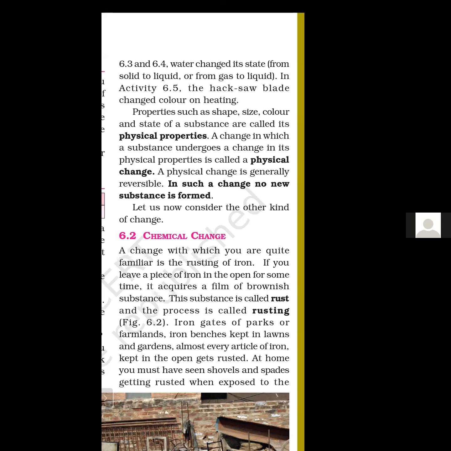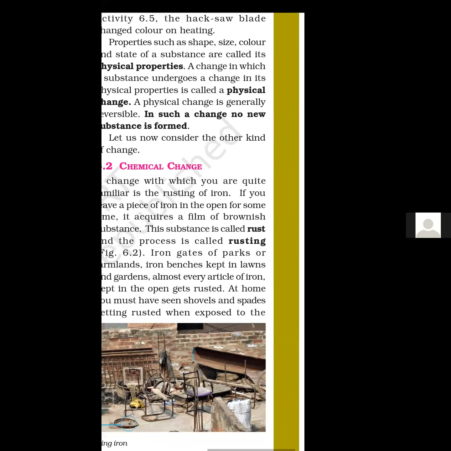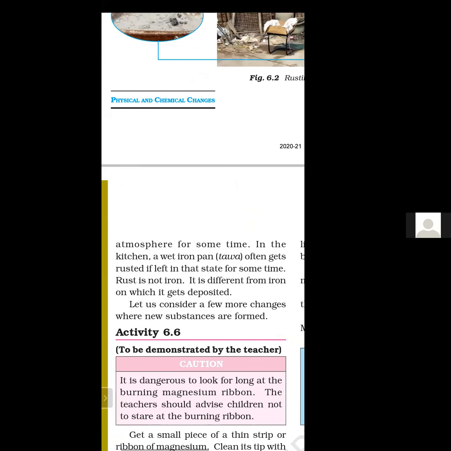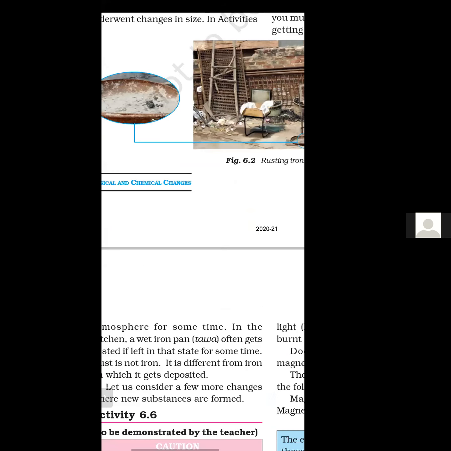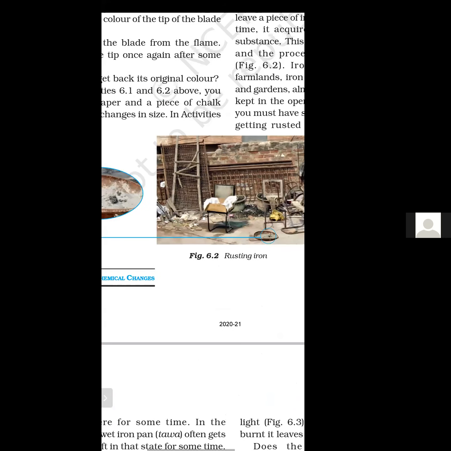Iron gates of parks or farmlands, iron benches kept in lawns and gardens, almost every article of iron kept in the open gets rusted. At home, you must have seen a shovel and spade getting rusted when exposed to the atmosphere for some time. Look at diagram 6.2.